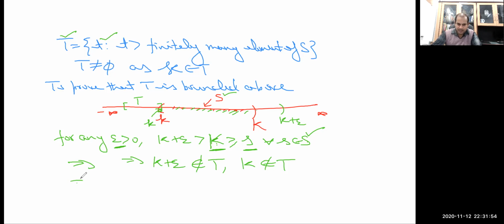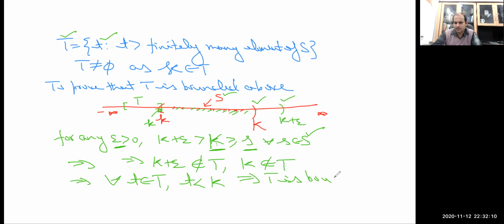So for every t belonging to T, t is less than capital K, and this implies T is bounded above. Clearly this set is bounded above because K as well as K plus epsilon are its bounds.